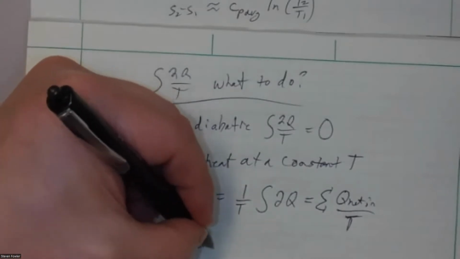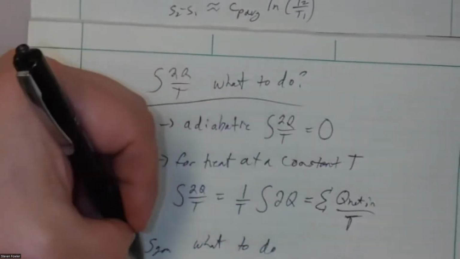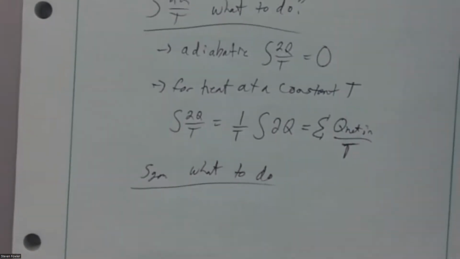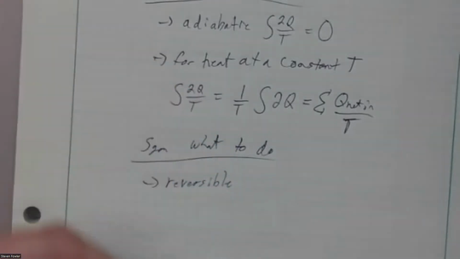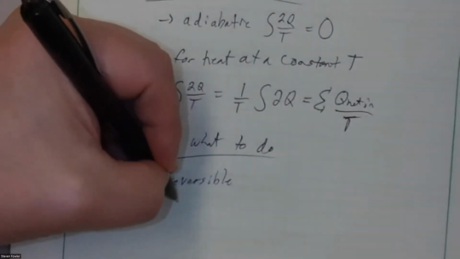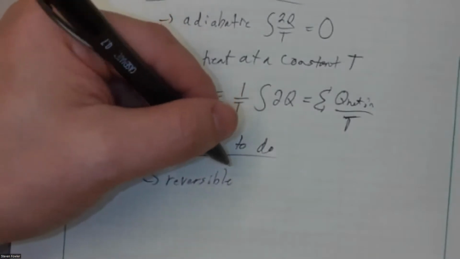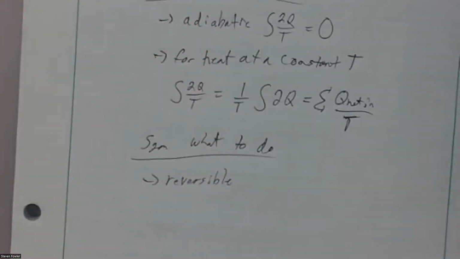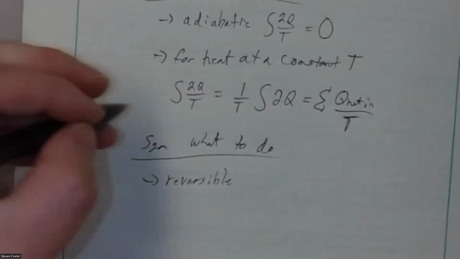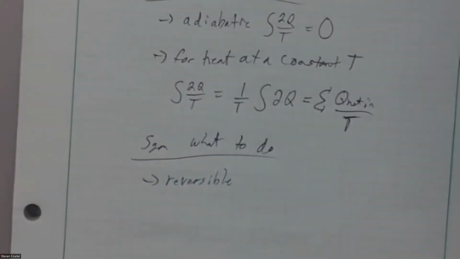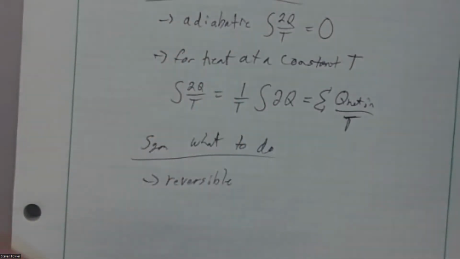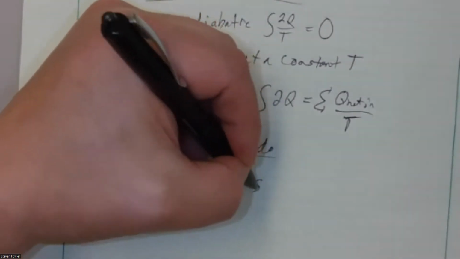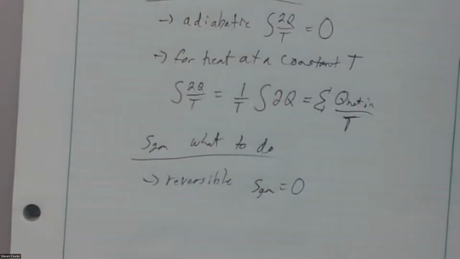Sgen, what to do. There's 3 main things that we're going to do with Sgen. Right? If it's reversible, they somehow tell you this is the best possible version of the device. Maximum output, minimum input, for a nozzle, it's like maximum exit velocity. Something about it says, hey, you have to think about what the device does, and they're telling me this is the best version of that device. Then they're telling you it's not generating entropy. It's the best case scenario.